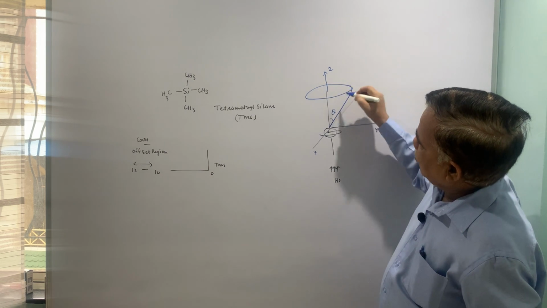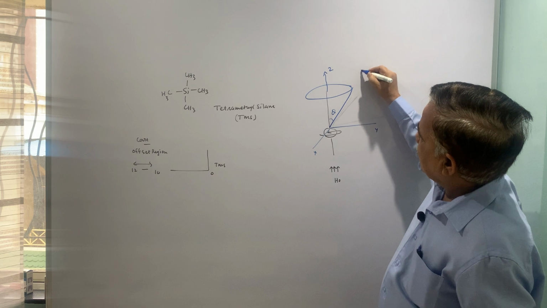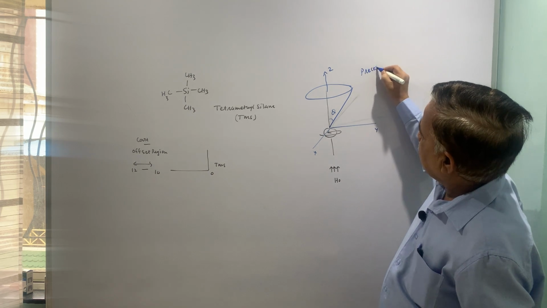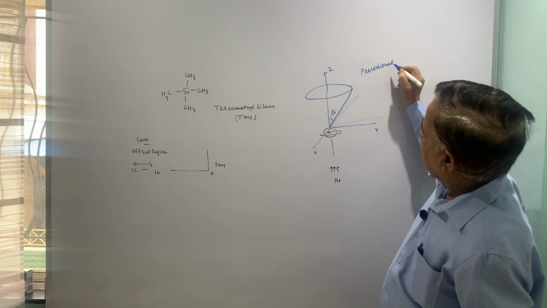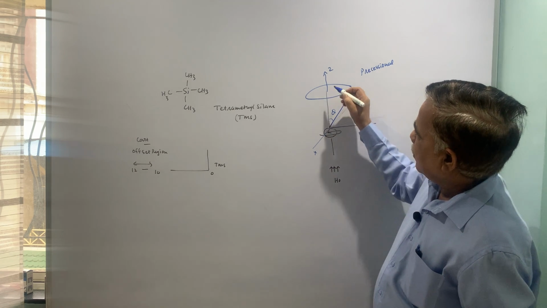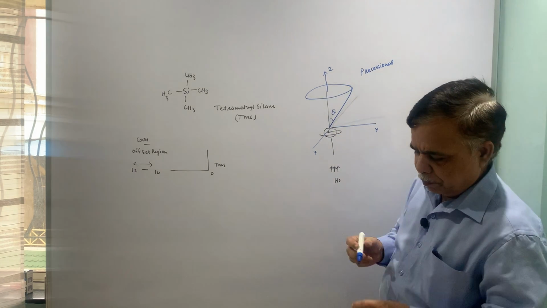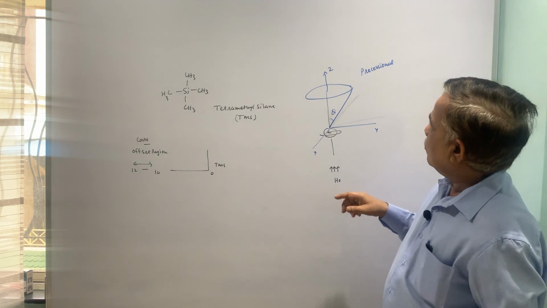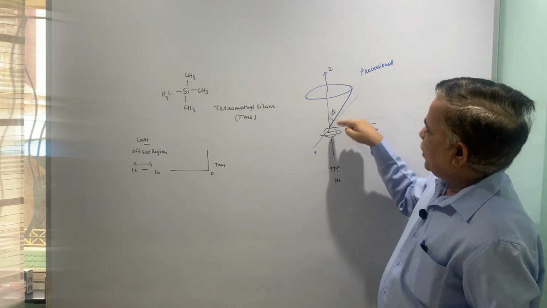This motion is precessional motion, and this is the axis of the spinning nucleus.